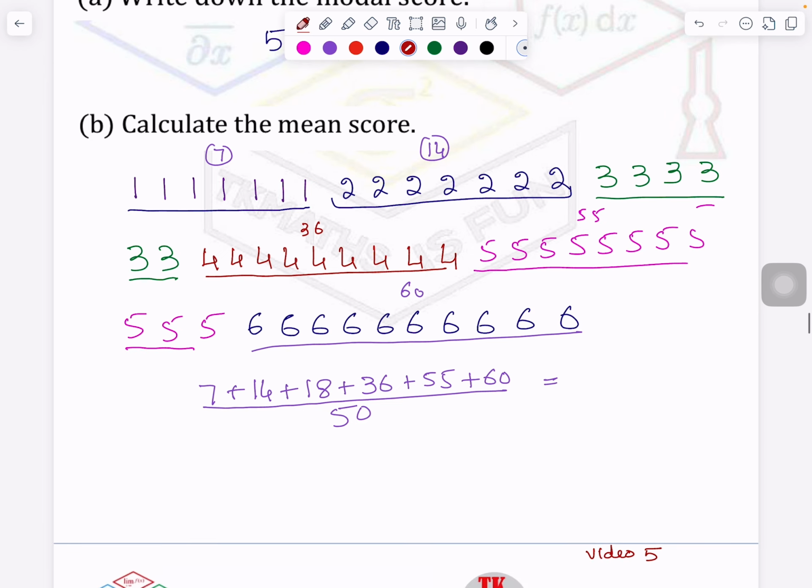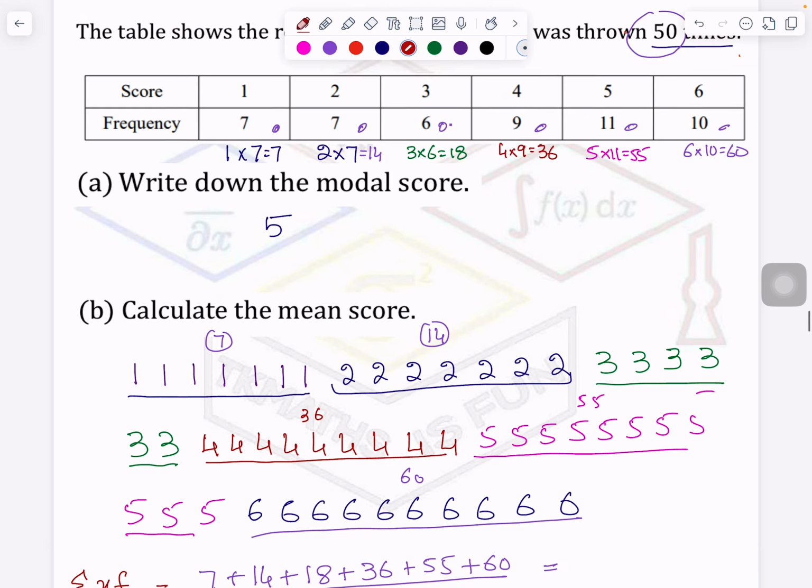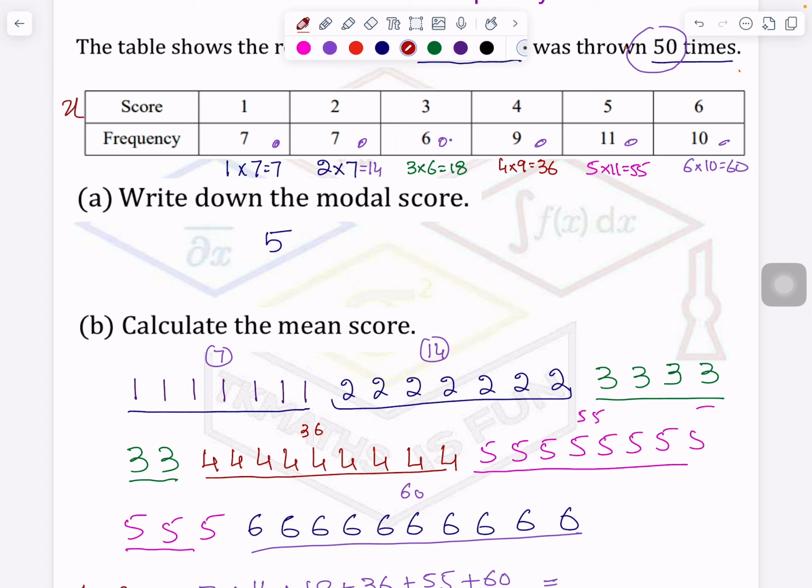Now let me tell you in mathematical language, how does it represent? It says sigma. Sigma means sum. Sum of x multiplied by f. You see, this line is my x, the data is represented by x, and the number of times it is happening is called frequency. So what I am doing here, x multiplied by f, x multiplied by f, x multiplied by f, yes or no?